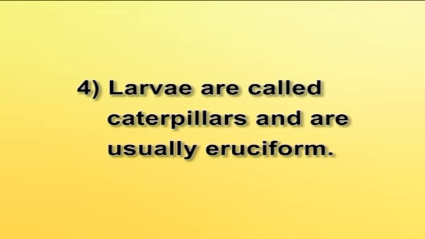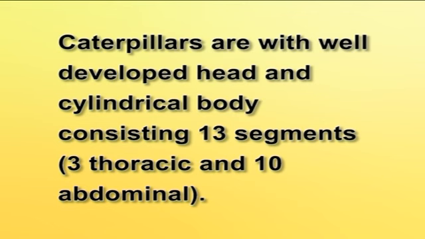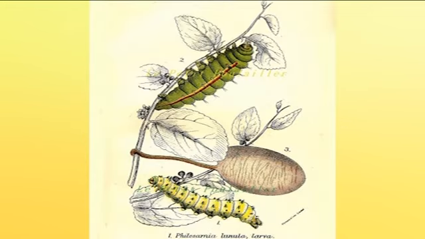Larvae are called caterpillars and are usually eruciform. Most of the larval stages are phytophagous and are very serious pests of crops. Caterpillars are with well developed head and cylindrical body consisting of 13 segments, 3 thoracic and 10 abdominal. The head usually bears 6 ocelli on each side, just above the mandibles, and a pair of very short antennae.